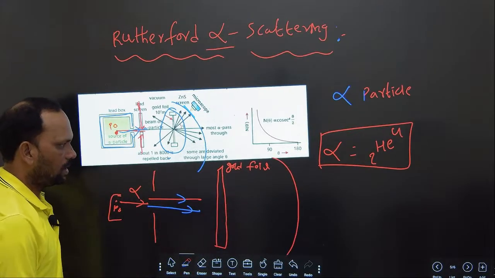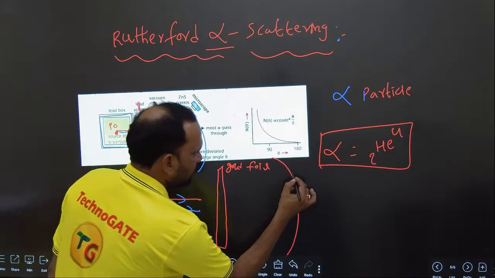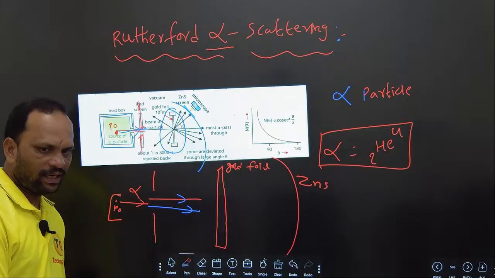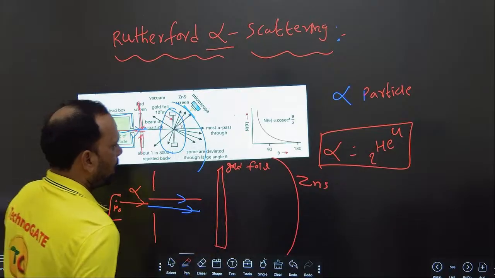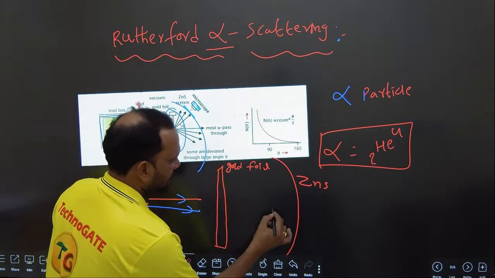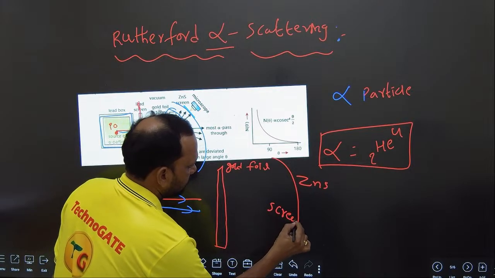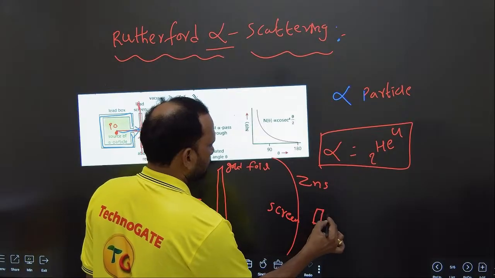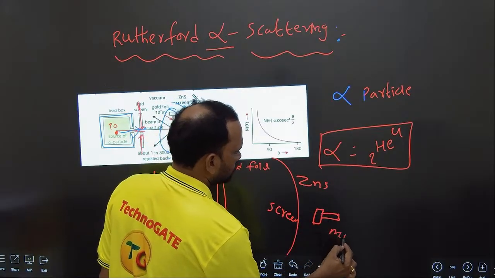Around this gold foil there is another screen, which is made up of zinc sulfide. Behind this zinc sulfide screen, there is one microscope.